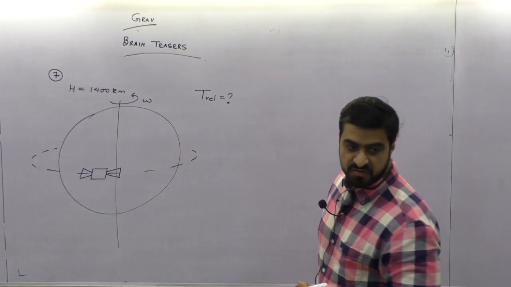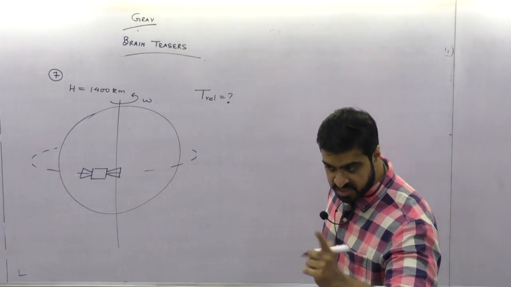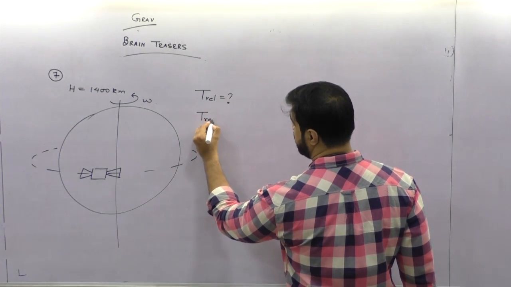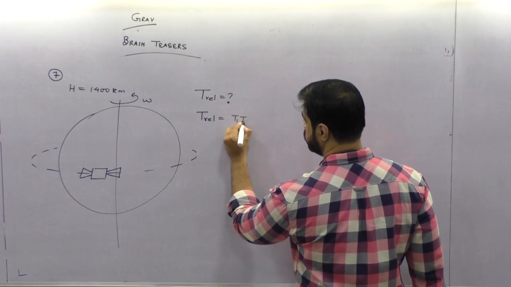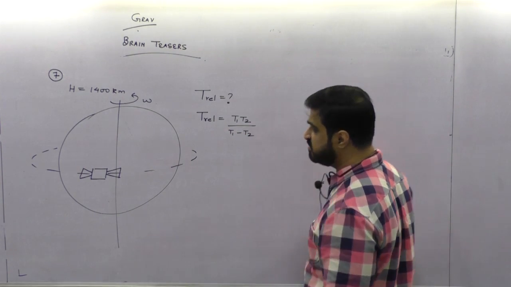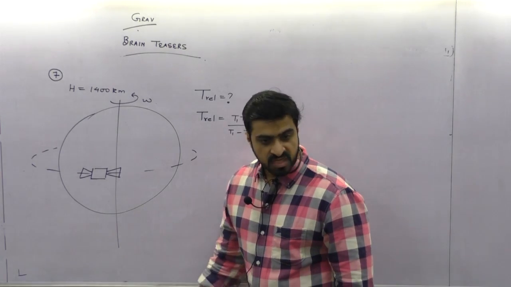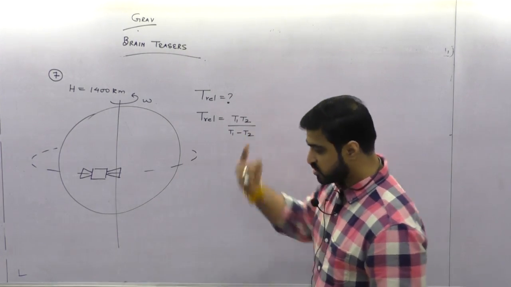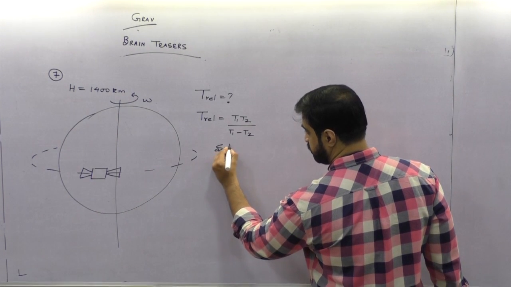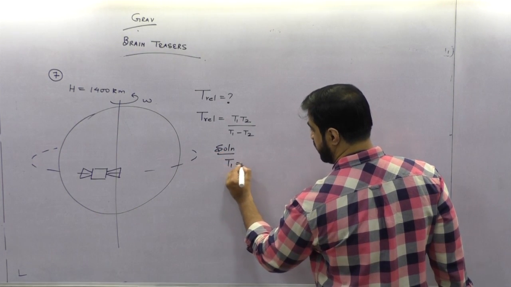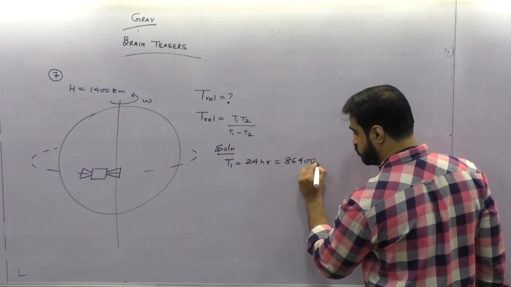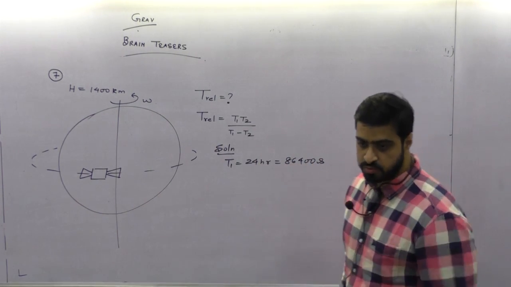The relative time formula which I have discussed is T1 T2 upon T1 minus T2. Remember in the previous lectures we have discussed that relative time formula will be T1 T2 upon T1 minus T2. Acha, T1 obviously will be the Earth. How much is the time period of the Earth? 24 hours. So we know that T1 is 24 hours, that is 86,400 seconds, right? There is no scope for doubt in this, it is the same, no problem.